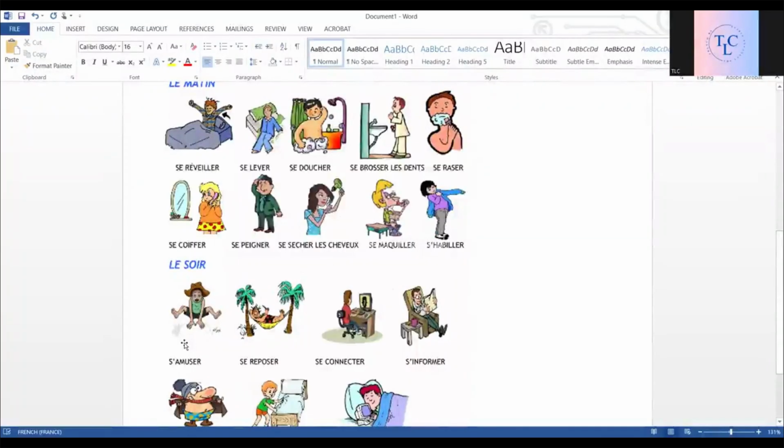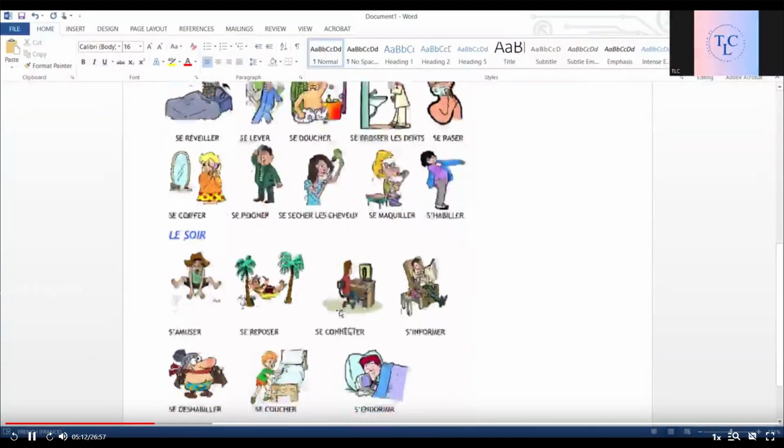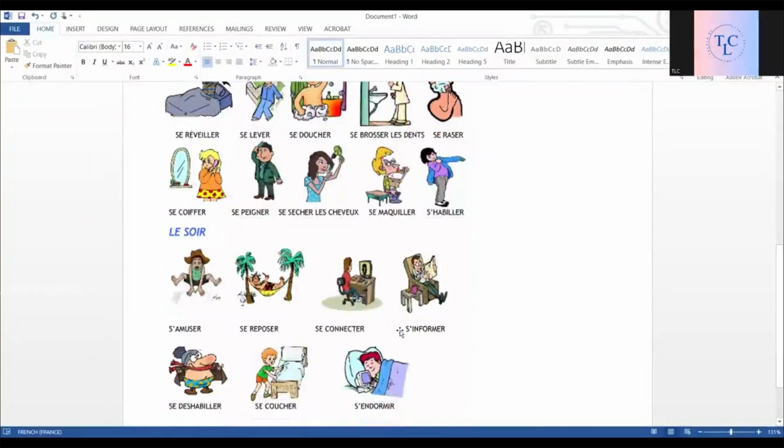Then we have s'amuser, to have fun, to enjoy. Se reposer, to take rest. And don't get confused. In English, rest. In French, se reposer. Rester is a different verb. Se connecter, to connect, to log in, to connect to the internet. S'informer, to inform yourself by reading or listening to something.